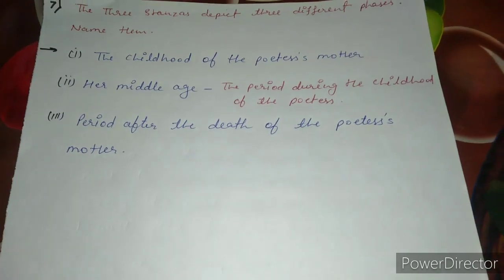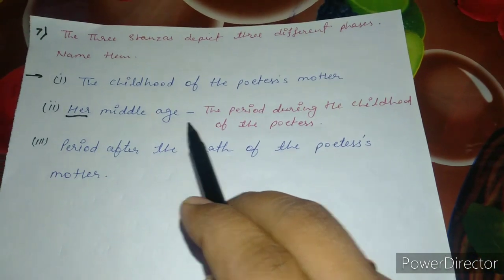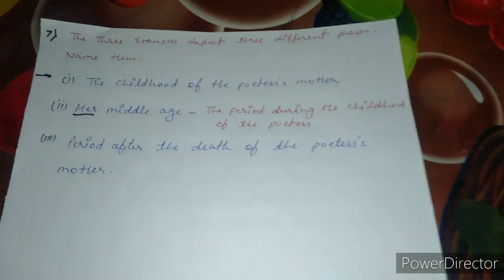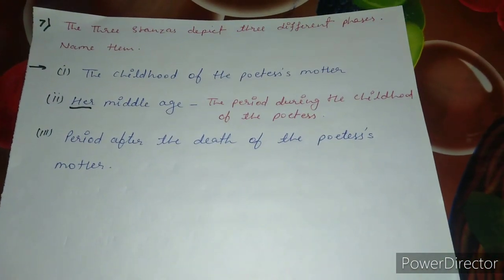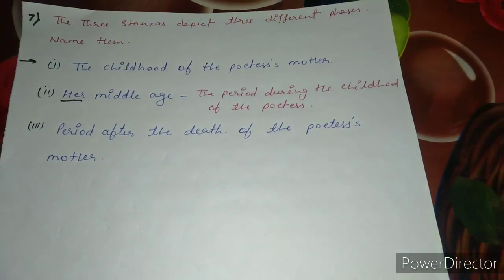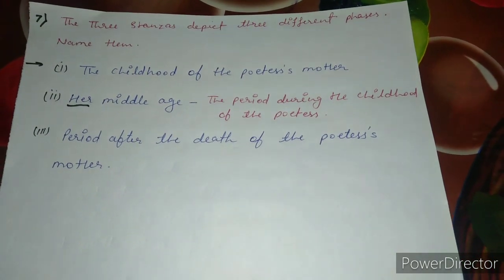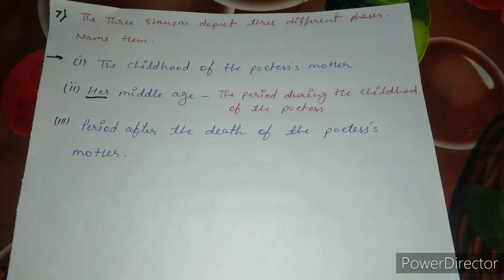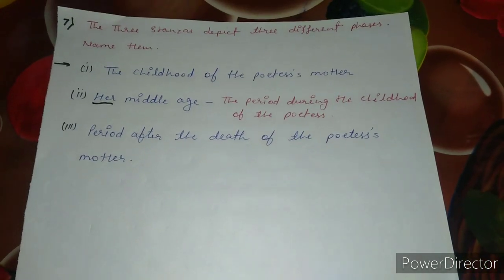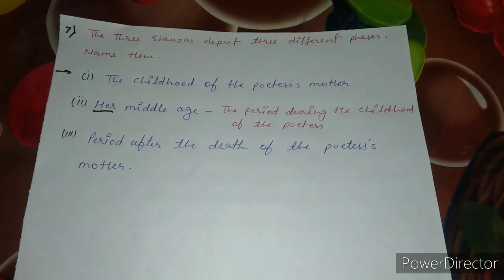Second stanza, her middle age. Now who is her? Her is the poetess's mother. Her middle age as well as the period during the childhood of the poetess herself. It means when we are talking about her middle age, we are talking about the poetess's mother's middle age. At that time the poetess was born, so we are talking about the poetess's childhood. And the third phase of the poem is the period after the death of the poetess's mother. So there are three stanzas basically which are depicting this poem in three different phases of life.